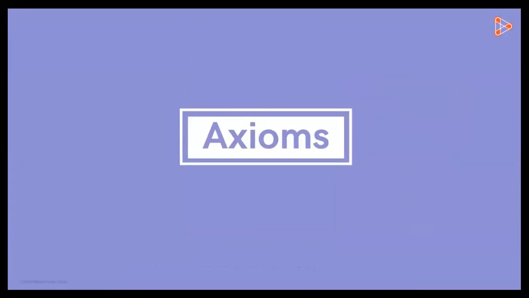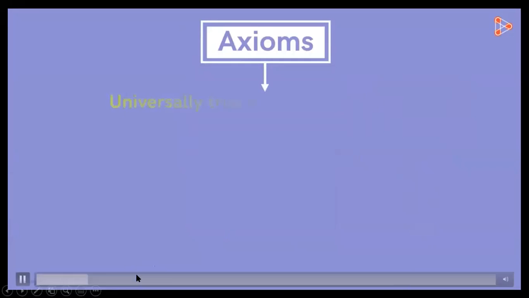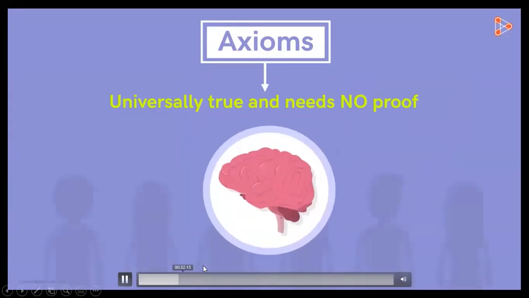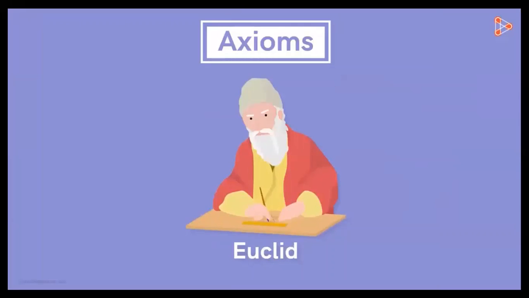The general meaning of an axiom is a statement that is universally true and needs no proof. For example, we all know that most humans have one brain. We just know it's true and must be accepted. Similarly, Euclid assumed that some properties were true and did not have to be proved. He called these truths axioms.